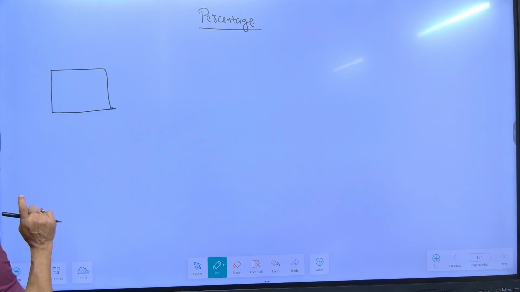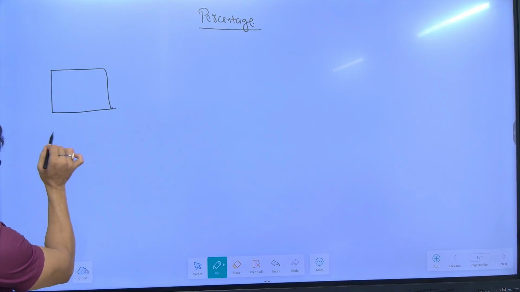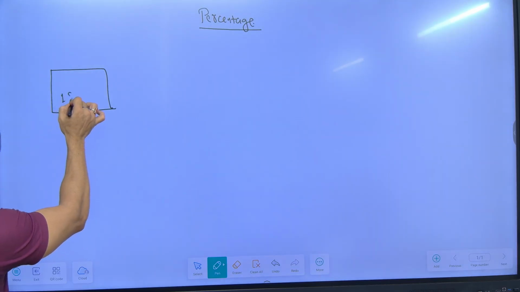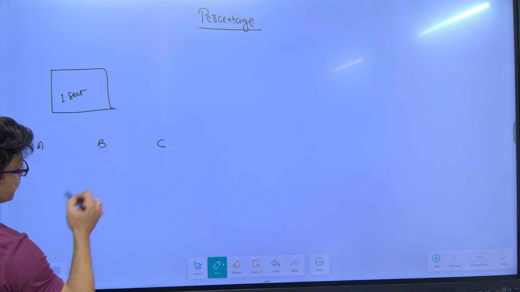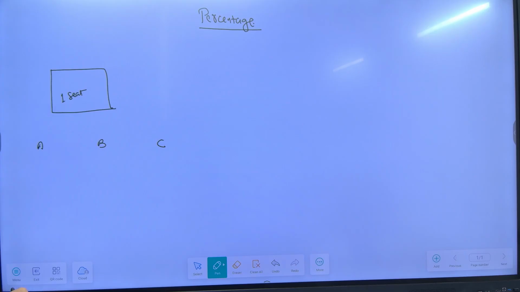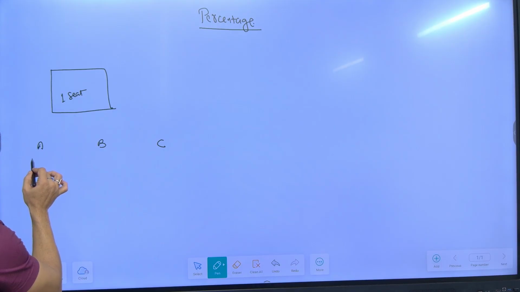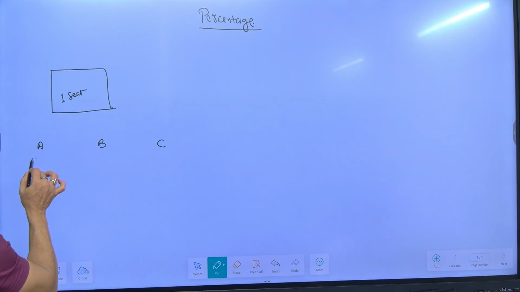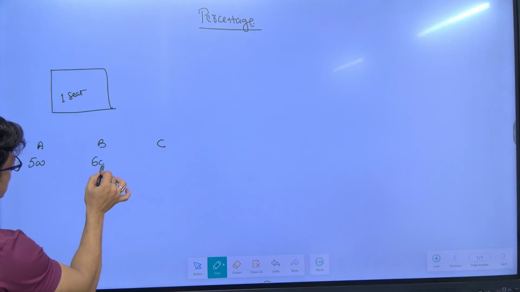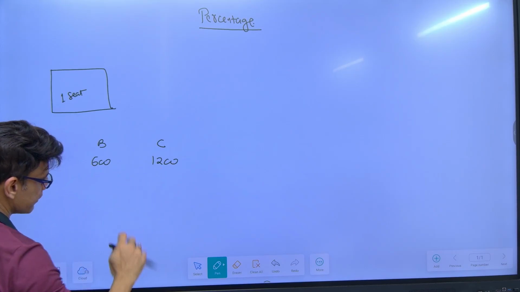So in percentage, the most important thing is, let me take an example. Suppose there is a college. This college has only one seat and there are 3 people who had applied to this. Only one seat left and 3 applications for this one particular seat. The admission will be given on the basis of the marks they have obtained, or say whose performance is better in graduation. It was found that A scored 500 marks, B scored 600 marks, and C scored 1200 marks.